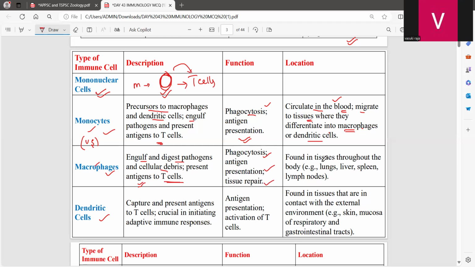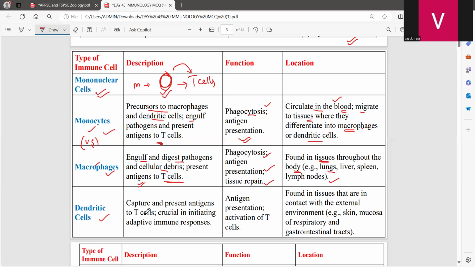Okay, now this is the one found in tissues throughout the body. This macrophages found in the tissues throughout the body, like lungs, liver, spleen, and the lymph nodes. So you should know that the immune cells is present not only in certain areas, instead of that, it is present all over the organs and the tissues in the body.